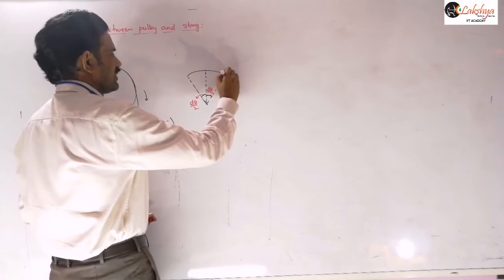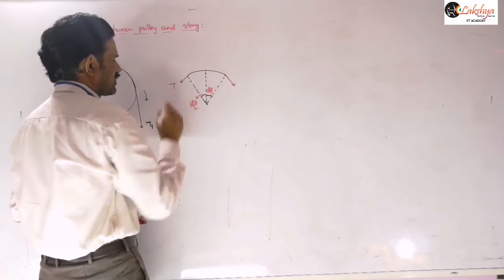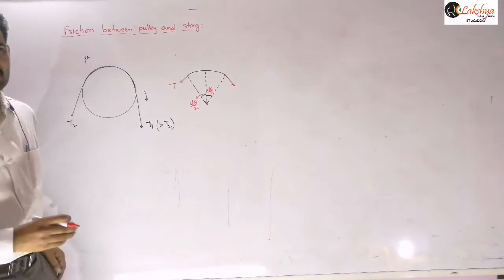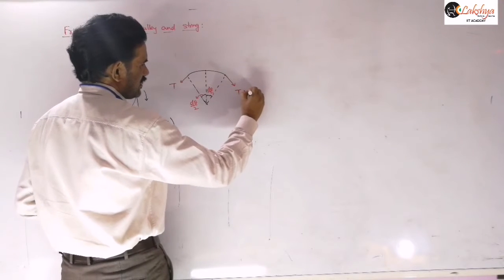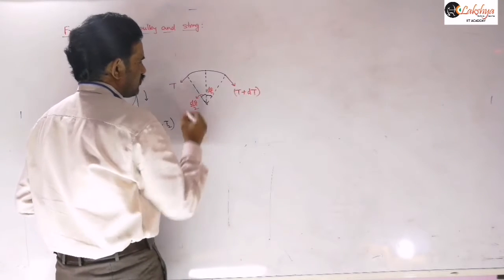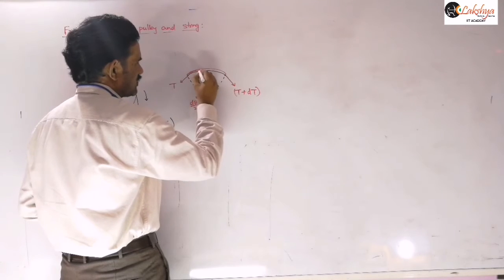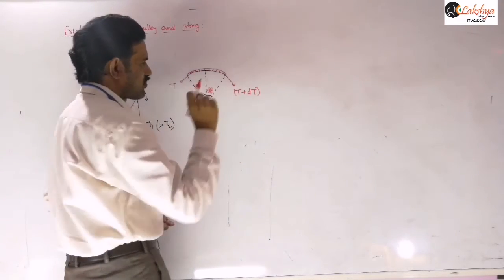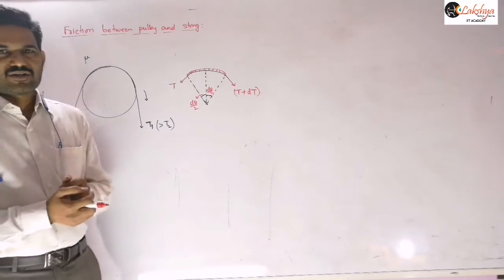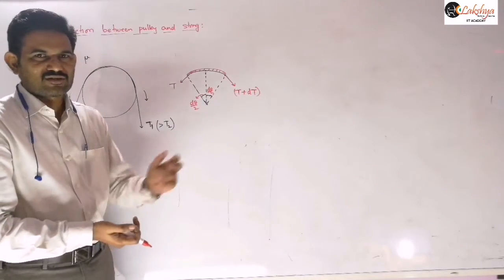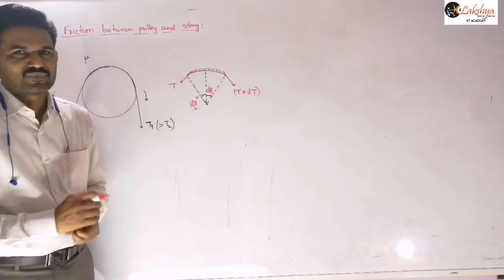Now on this side the tension will be greater. For the small element, if I consider the tension as T on one side, then the tension on the other side will be T plus dT. We are taking this small element of the string. So the tension is different on the two sides: on this side we assume it is larger, T plus dT, and on this side it is T.